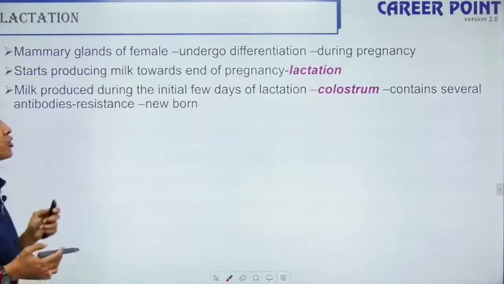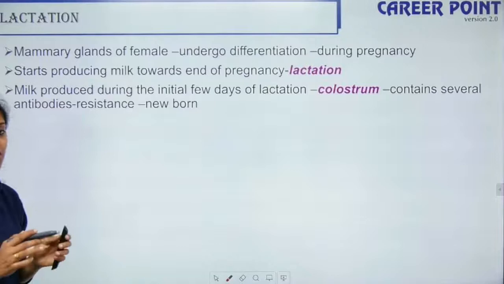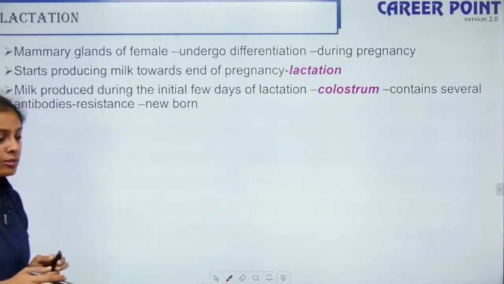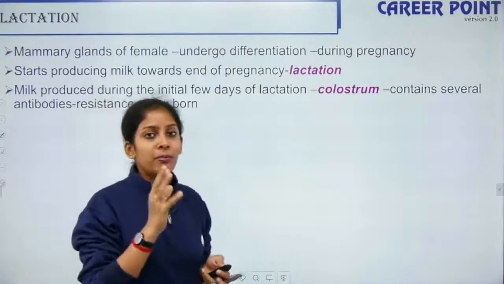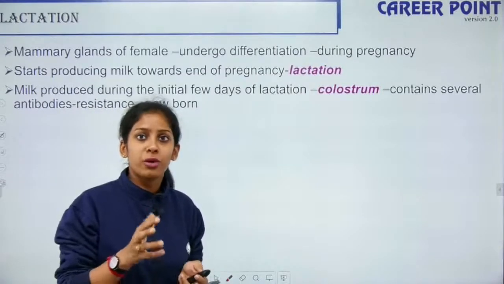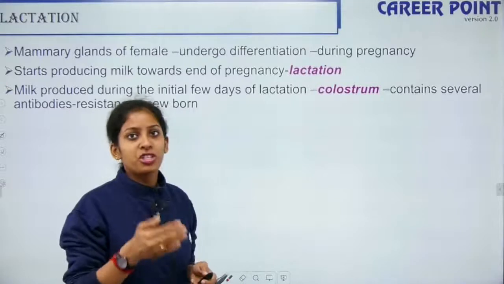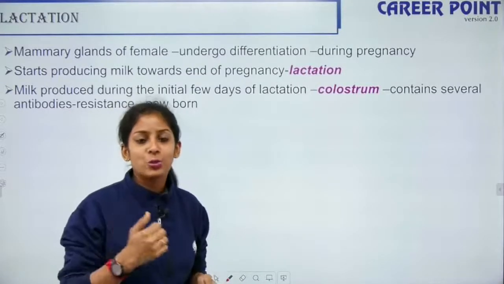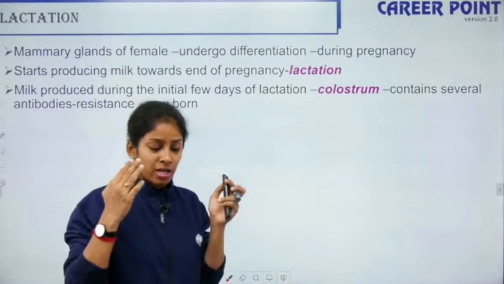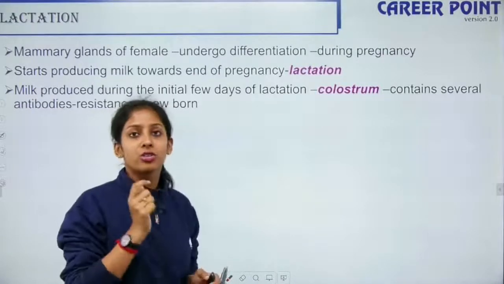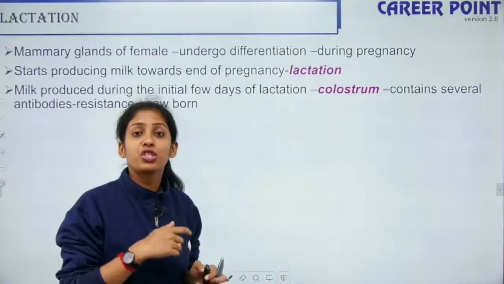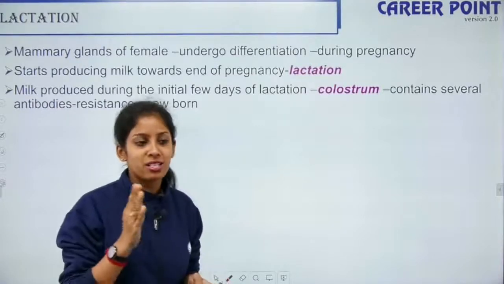The milk produced during the initial few days of lactation is called colostrum. You would have heard your parents and grandparents saying that if you drink the milk of a cow which has just given birth, it is very rich in protein, because it has a lot of antibodies which will help you fight a lot of diseases. That is the reason, because the mother's initial breast milk, also called colostrum, is rich in antibodies and it's a type of passive immunity.